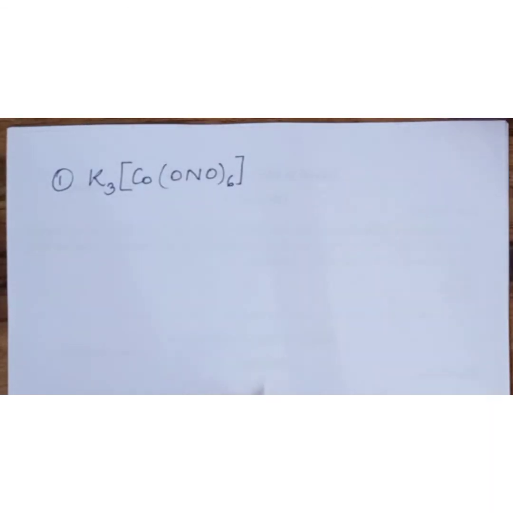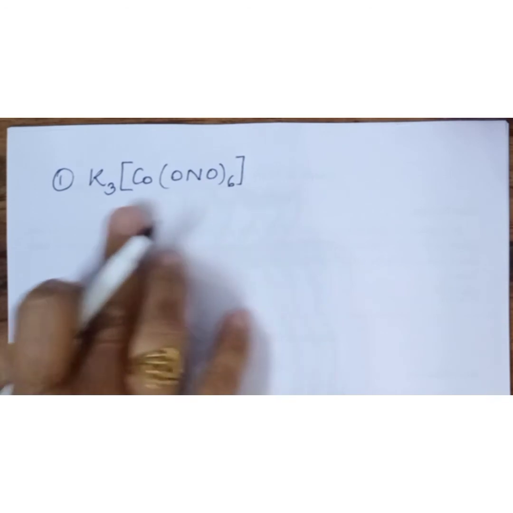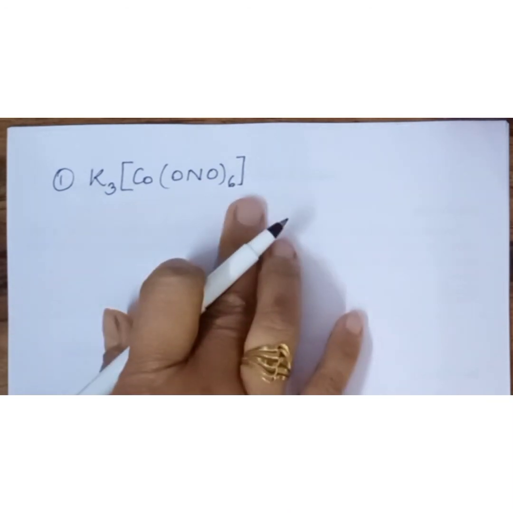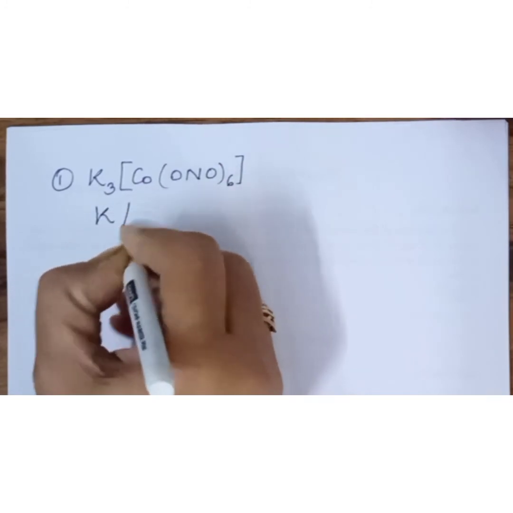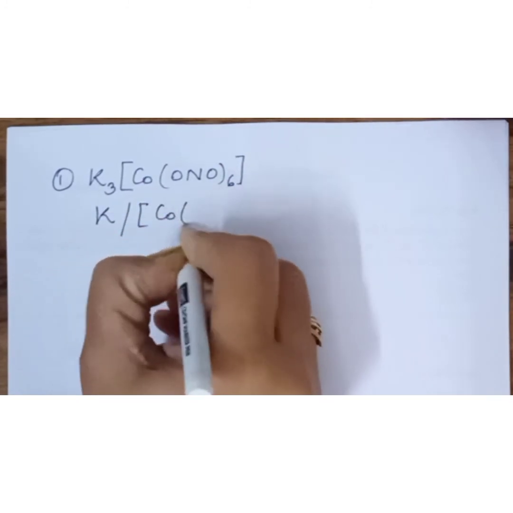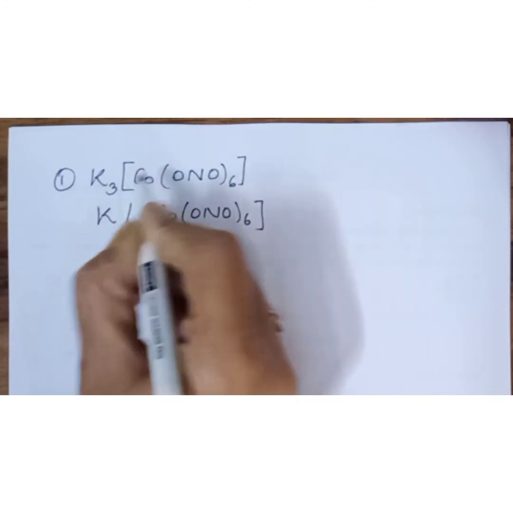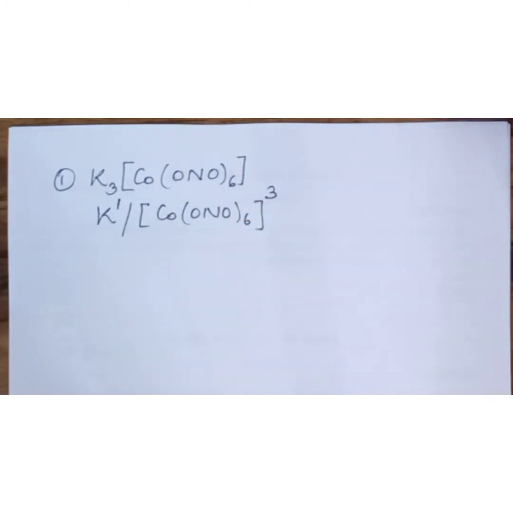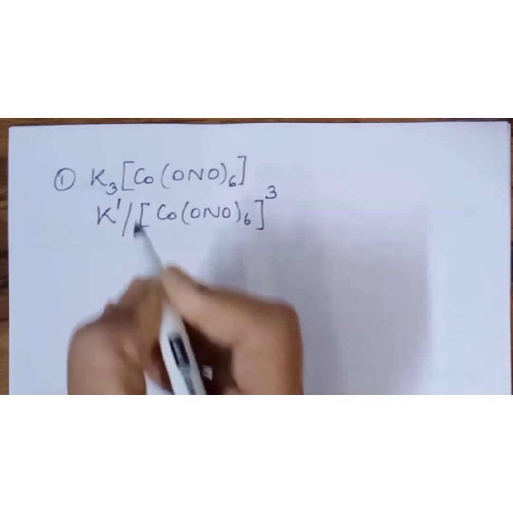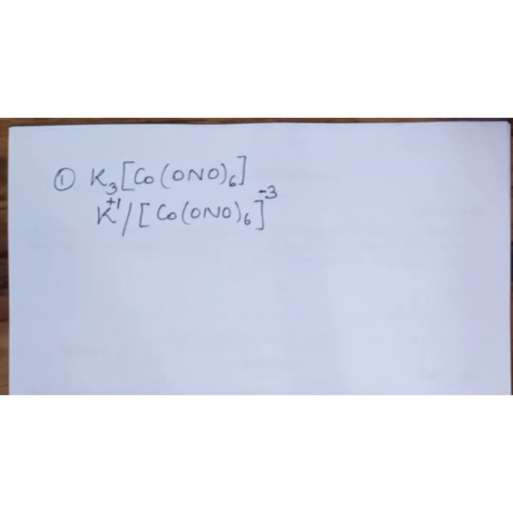Let us understand the naming of coordination compounds. This complex is given to us. First of all, observe it and then try to find out whether it can be dissociated into ions or not. Here, it can be dissociated like this: K3[Co(ONO)6]. Now, this is the charge here, and nothing is here means 1 is the charge of potassium. Now, as we know that potassium is positively charged, so obviously this part will be negatively charged.